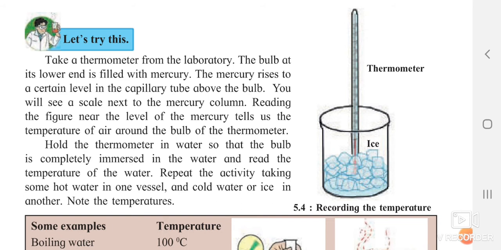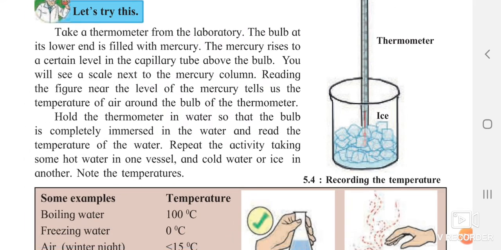Mercury is used to denote the temperature. Okay, so it is present in that thermometer. If you dip the thermometer inside, the temperature which is almost near to the room temperature will go on decreasing. Okay, so why does this happen? Always remember one thing, when the substance is cold or when it is frozen, the temperature is always less.